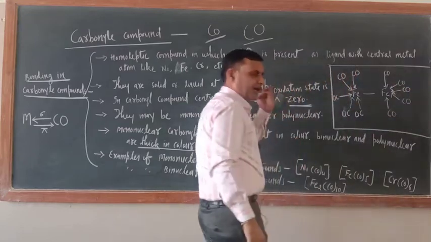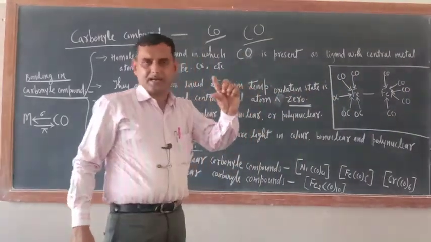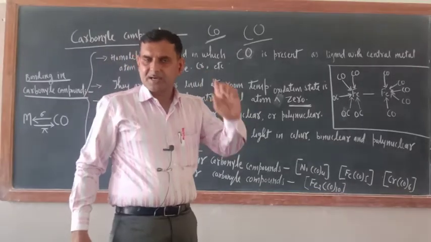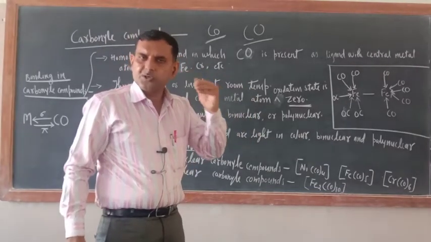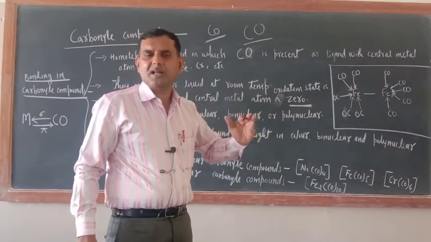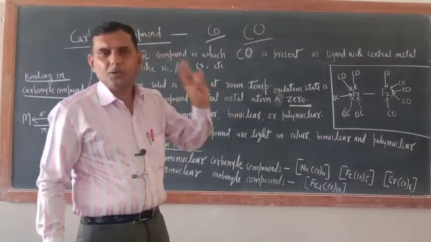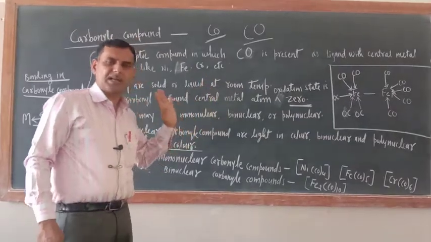Okay, now try to understand. CO is a ligand, but the question arises here, out of carbon and oxygen, which is donating a pair of electrons to the central metal atom? Carbon is only donating the pair of electrons to the central metal atom.